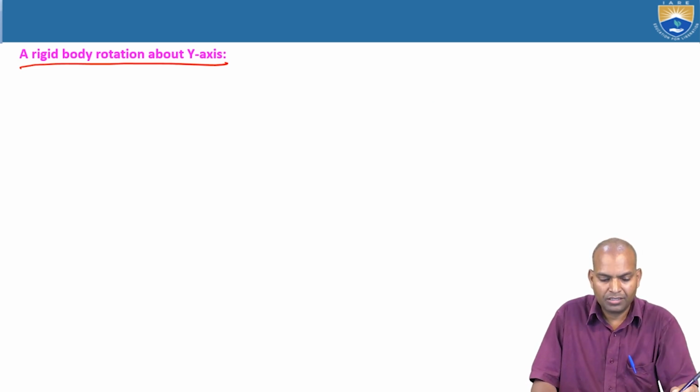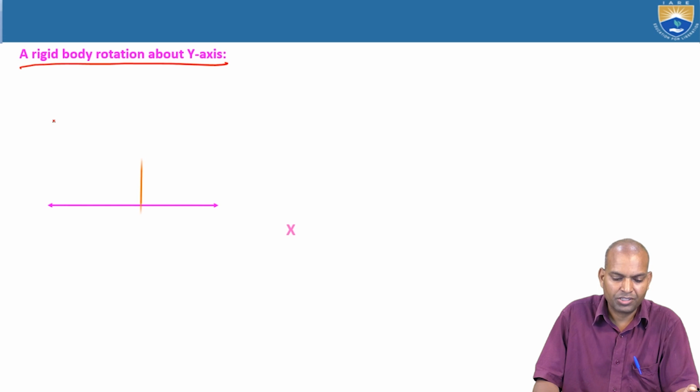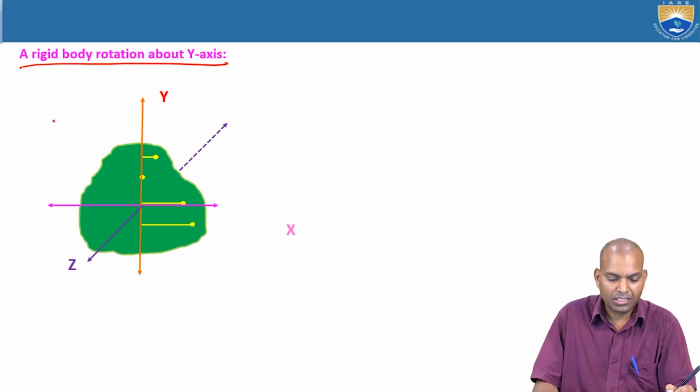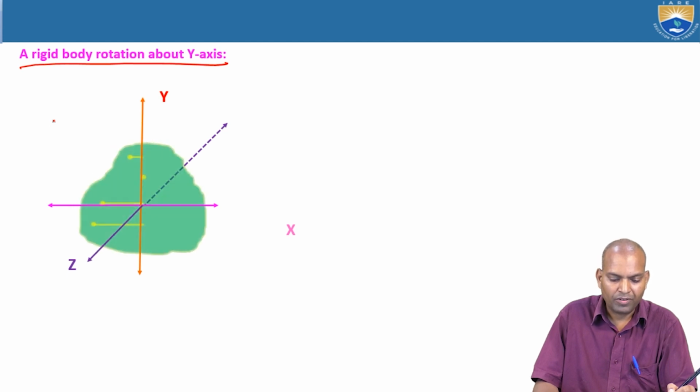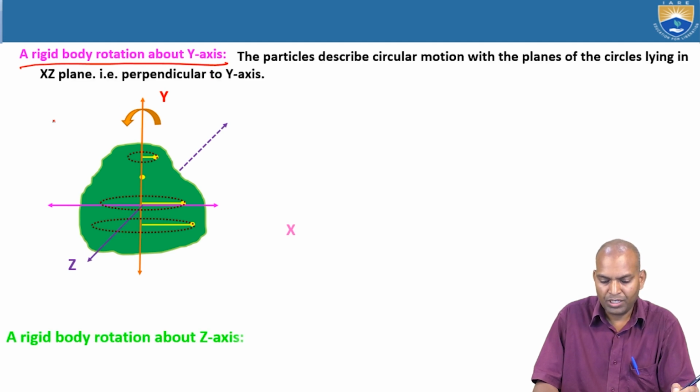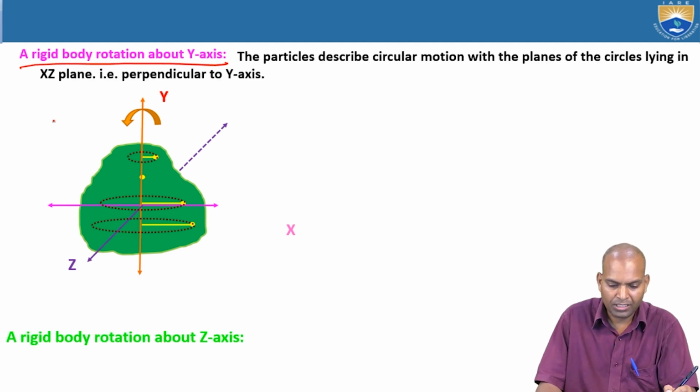Now if we consider a rigid body rotating about the y-axis, or x-axis, or z-axis, there are three axes x, y, z. Here the body is rotating about the y-axis.